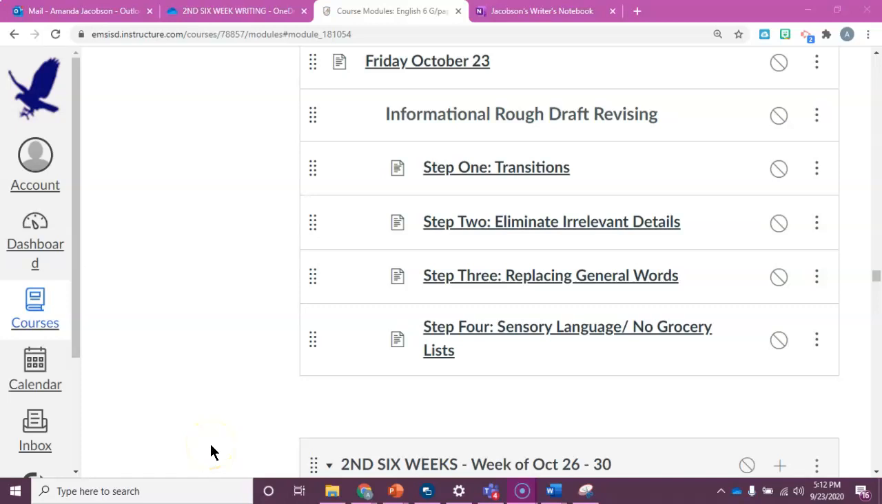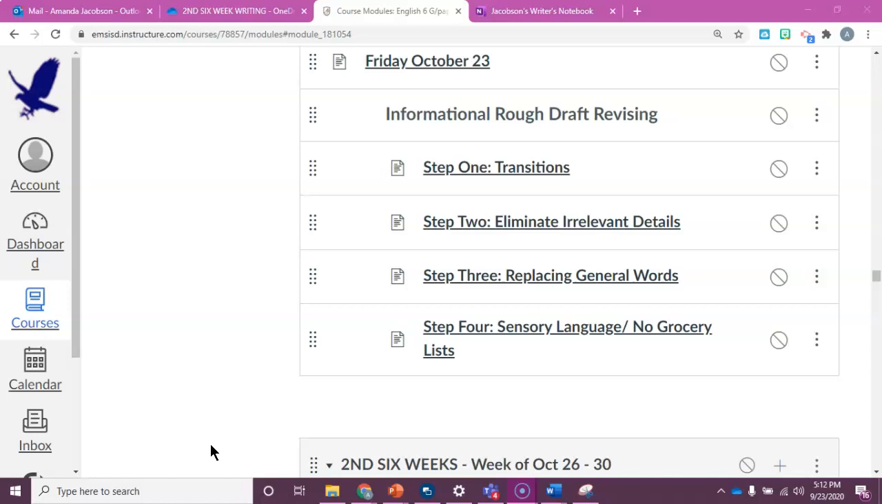Today we're working on revising our informational rough drafts. There are multiple steps, and we're going to do those steps in order, so I'm going to make a separate video for each step. This is step 2, eliminating irrelevant details. Just as a reminder, irrelevant means it's not related to what we're talking about. It's not a detail we need.